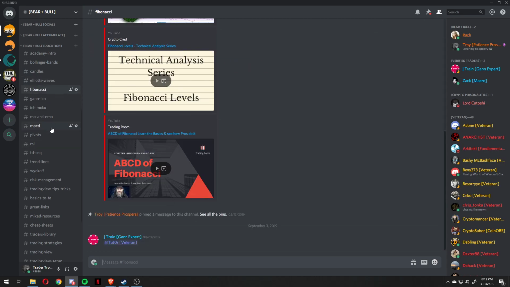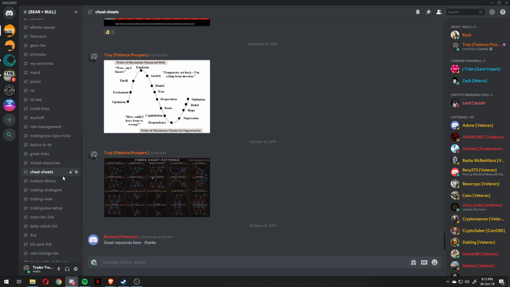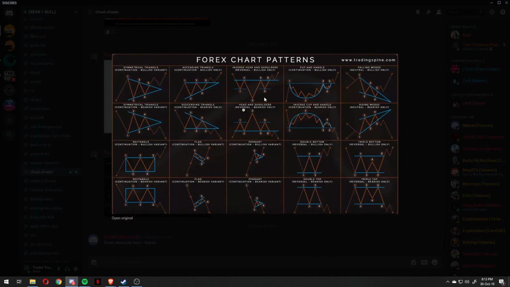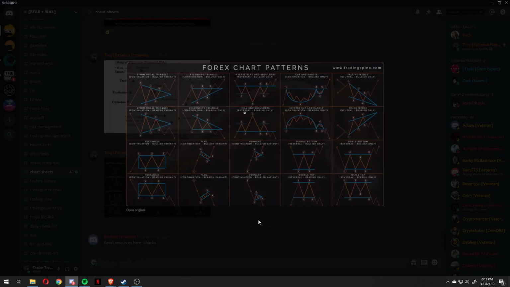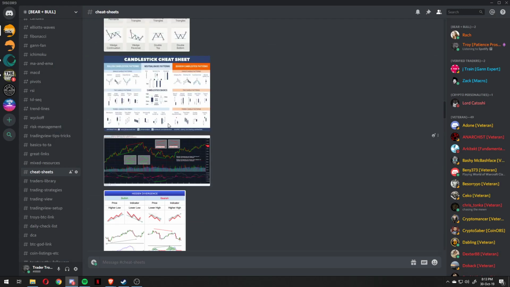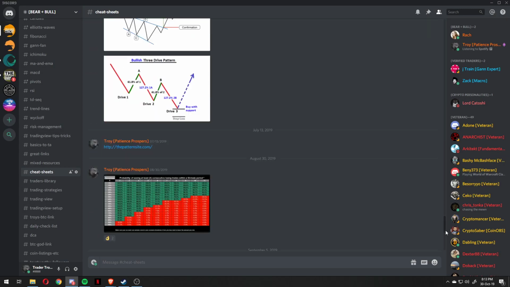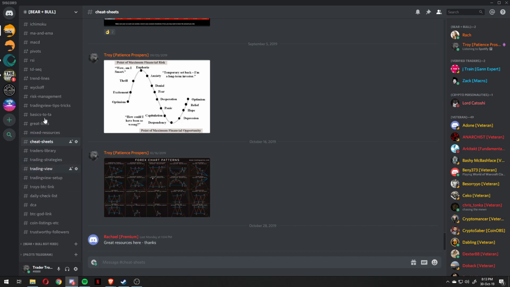Take your time, read through this stuff, right? There's one here called Cheat Sheets, has this kind of stuff in it. This is key. I printed these out when I first started, and they helped me a lot learn how to trade. Take your time to look through these.